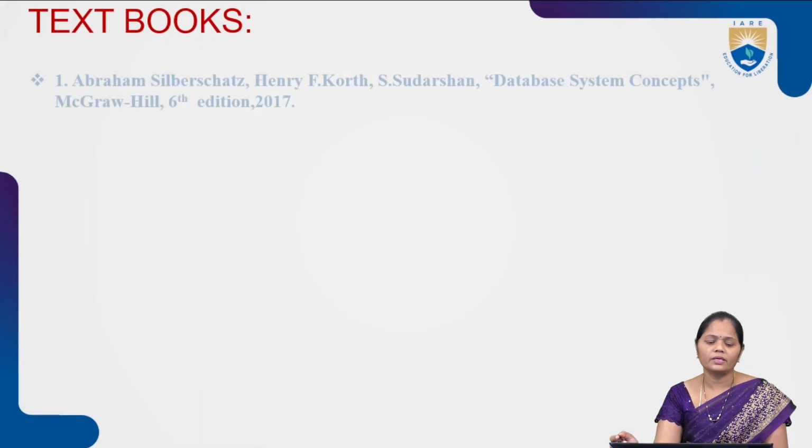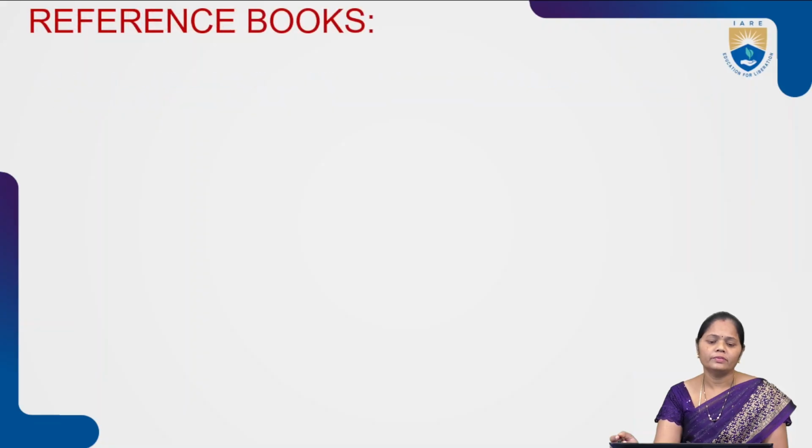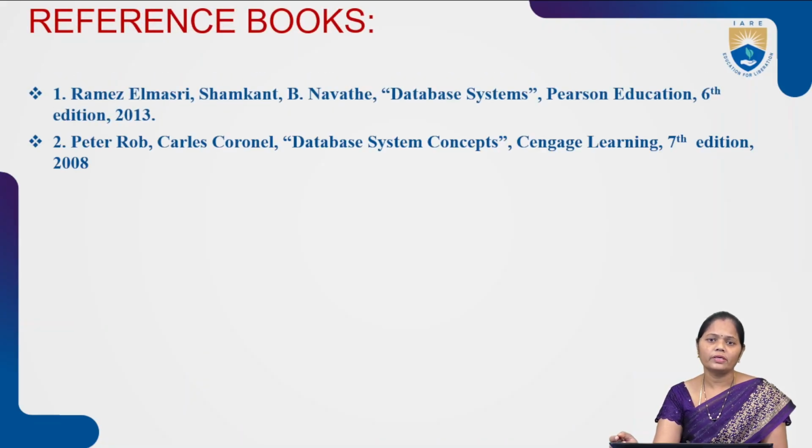And for this subject, I can refer to these textbooks. This is textbook number 1, and these are the reference textbooks. So in this subject, on the whole, there are 5 modules. Module 1 is regarding the basics of database management systems, like the purpose of database management systems and advantages. Module 2 is about relational algebra and calculus, and the third module is about SQL and functional dependencies. Module 4 is about transaction management, and module 5 is about the file system and indexing briefly. And these are the textbooks we can follow for reference.